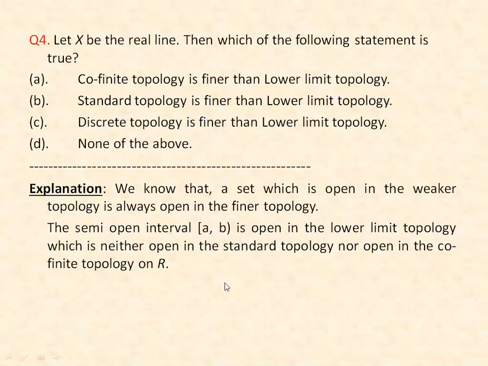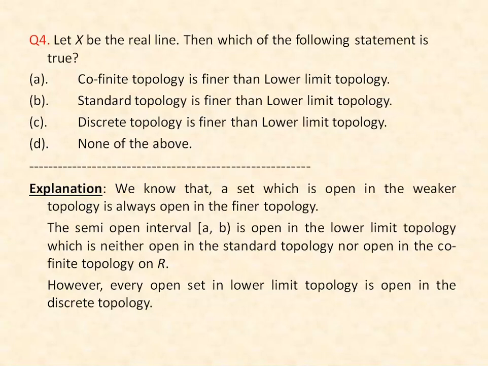In discrete topology, every subset is open. So this semi-open interval [a, b), which is open in the lower limit topology, is always open in the discrete topology. So discrete topology is finer than lower limit topology. So the right option is C.